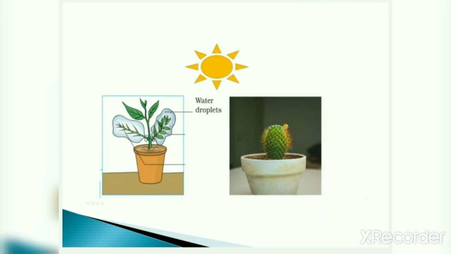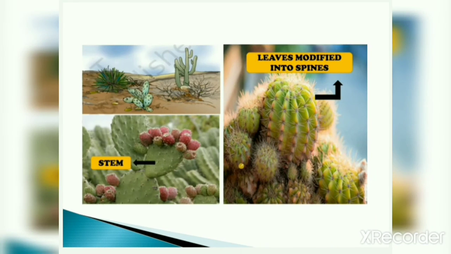But in the cactus plant, you can see very few droplets of water. If you have a cactus at home, then please, it's a request, do this activity and share your experience with me also. Okay.